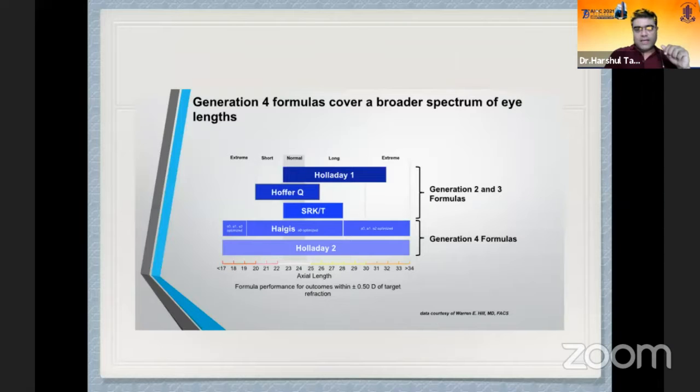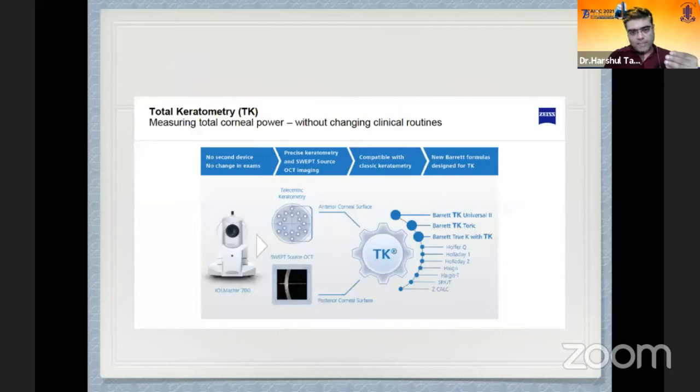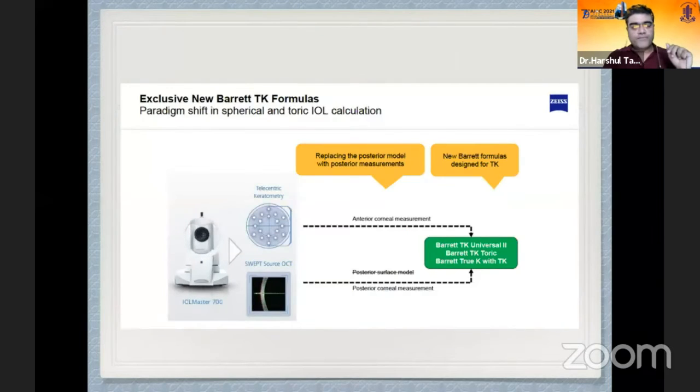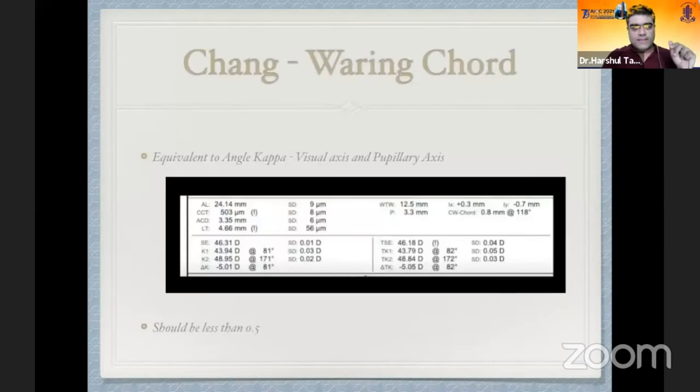Another advantage is that it has all the formulas, Haigis, Holladay 2, and it also gives us the total keratometry. Basically, telecentric keratometry gives us the keratometry from the anterior corneal surface, and the swept source OCT gives us the posterior corneal surface keratometry, and combining them, it gives the total keratometry. It has now incorporated Barrett TK Universal 2 formula, Barrett TK Toric, Barrett TrueK with TK, apart from Haigis L, Haigis T and Haigis TK formulas. So we can utilize these.